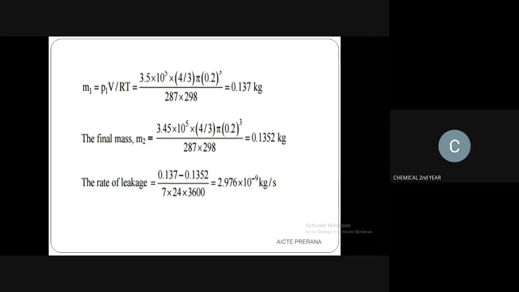This is the conversion to seconds for 7 days, 24 hours and 3600 seconds. You will get the answer as 2.976 into 10 to the power minus 9 kg per second. This is the rate of leakage.